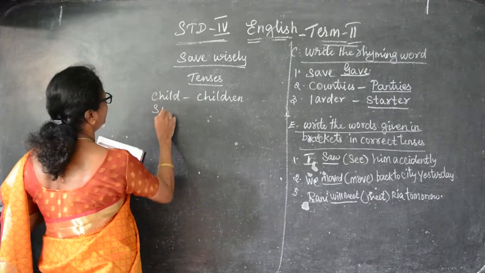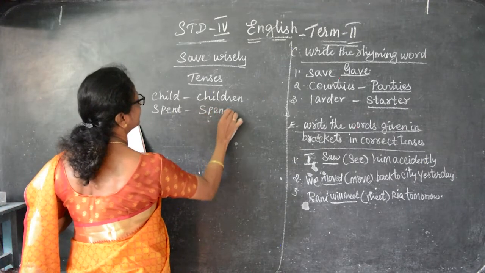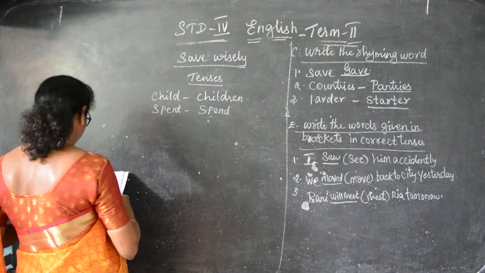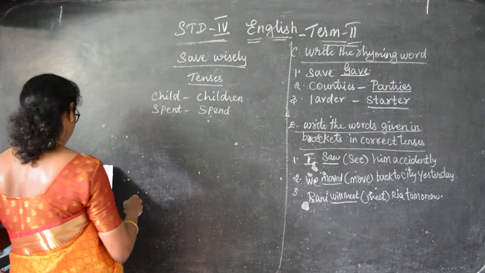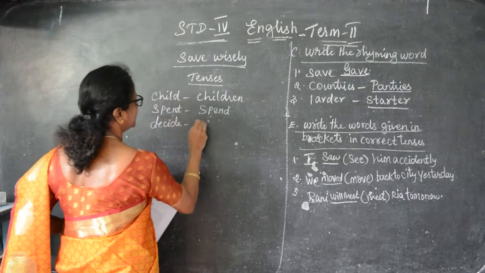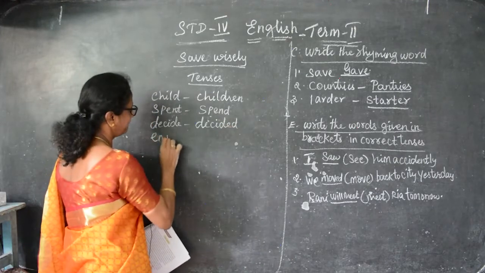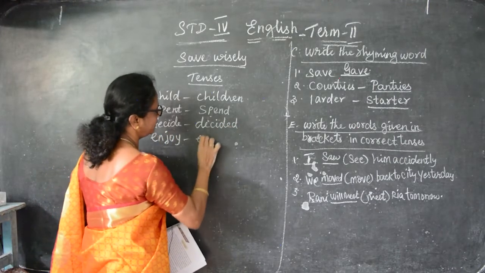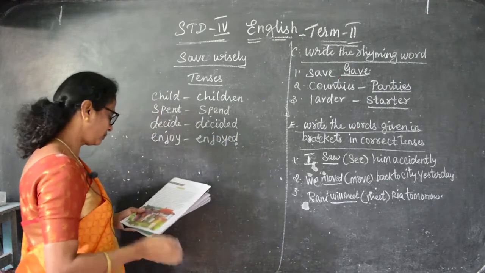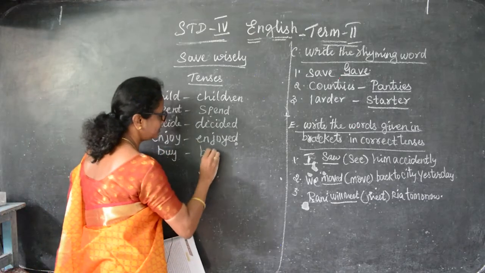Then spend, spent. Child, children. Then decide, decided. Then enjoy, enjoyed. Then buy, bought. These are the tenses.